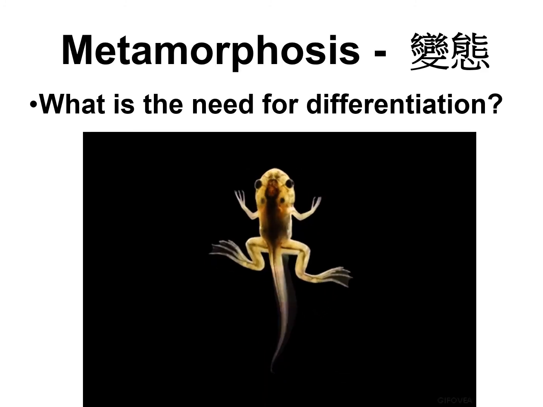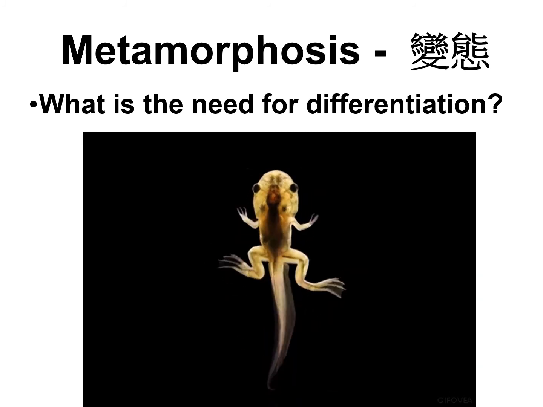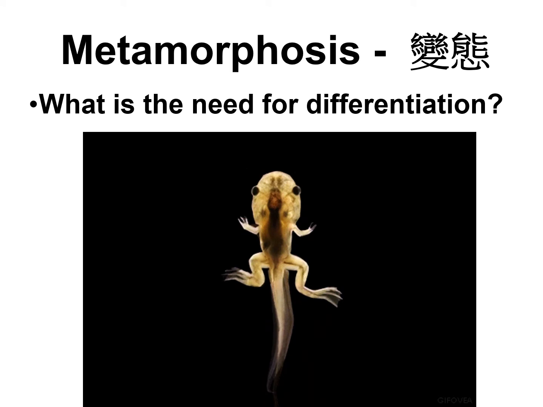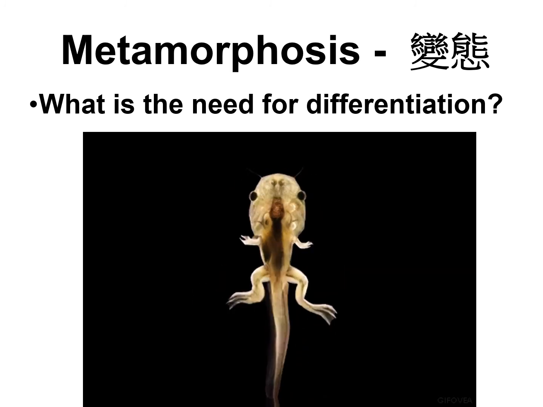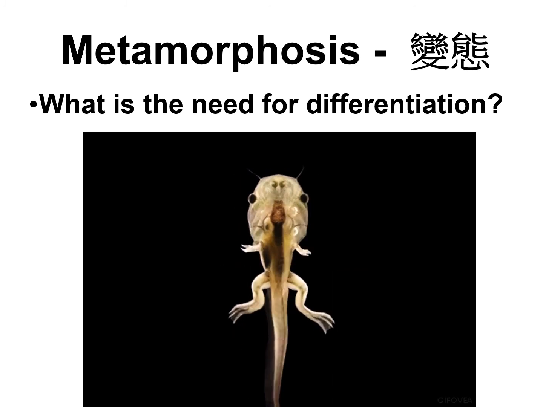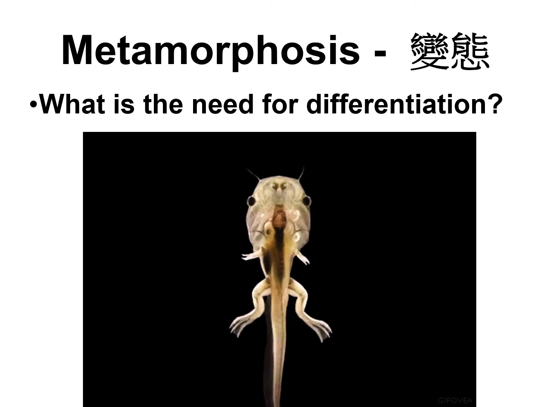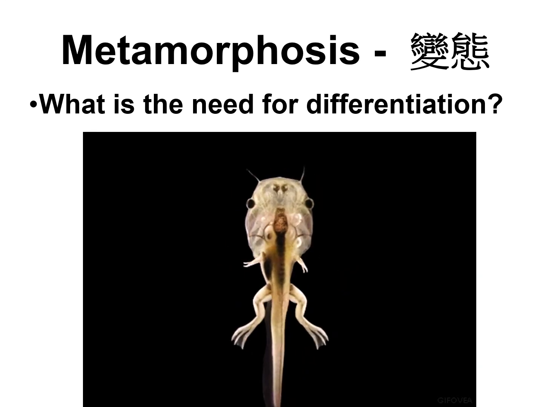For the very last question, sometimes after the cells grow in size, they will start to do their differentiation. And in some organisms, the differentiation is very great in degree, such as in the tadpole to the frog. We call this metamorphosis, 变态. So what is the need for such differentiation and development? Why would they change the cells so differently?